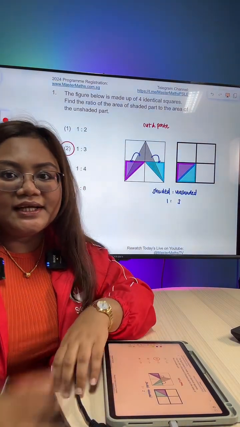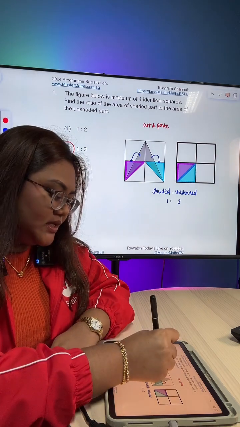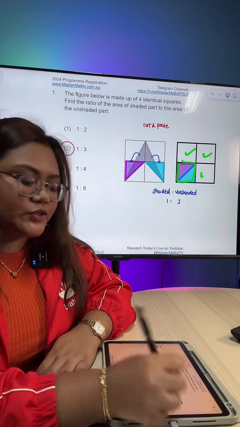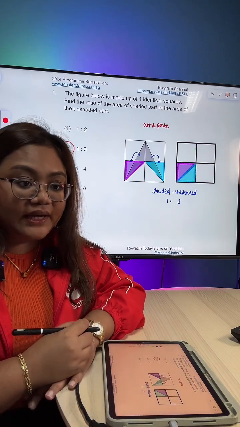Okay, all good. Alright, hence the answer is 1:3. 1 square shaded, 3 squares unshaded. Alright?